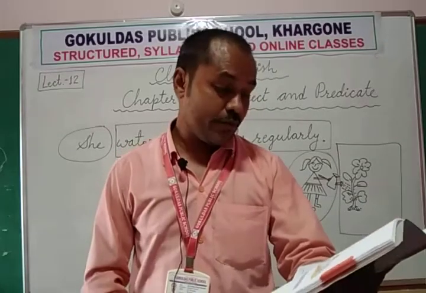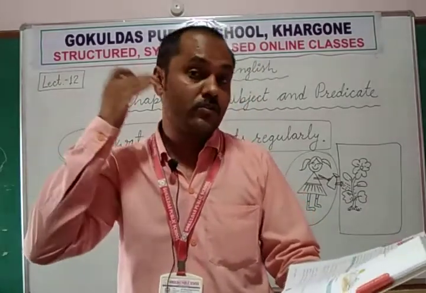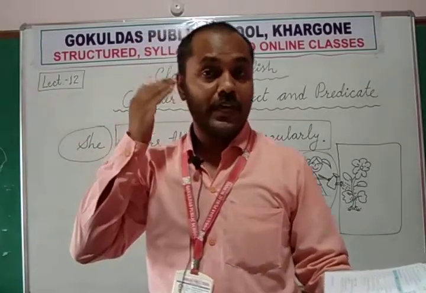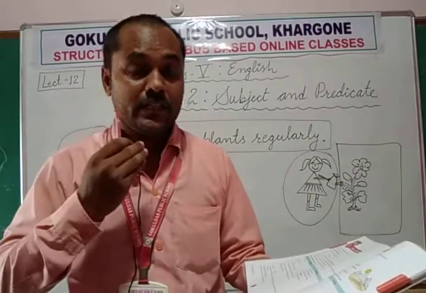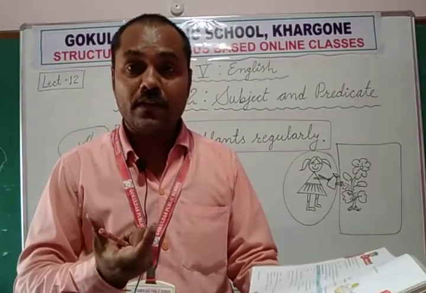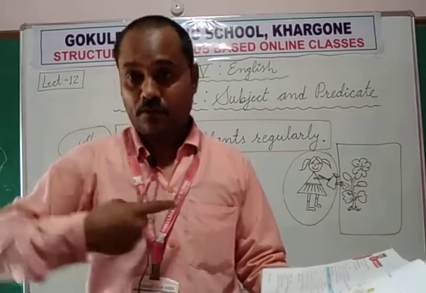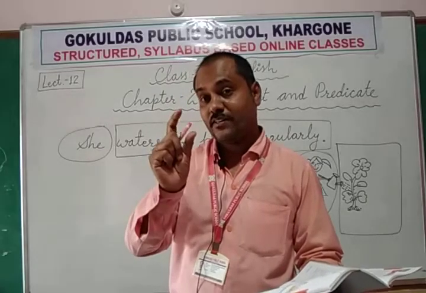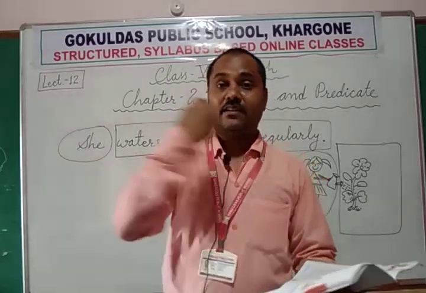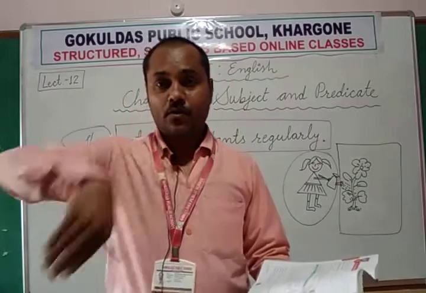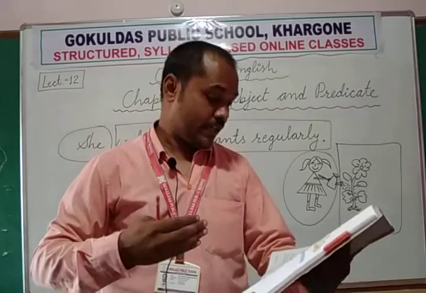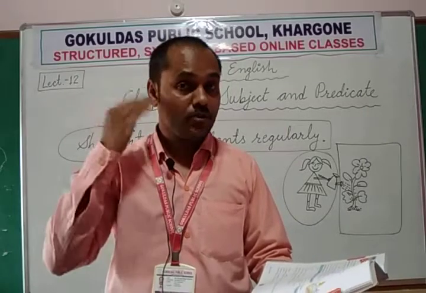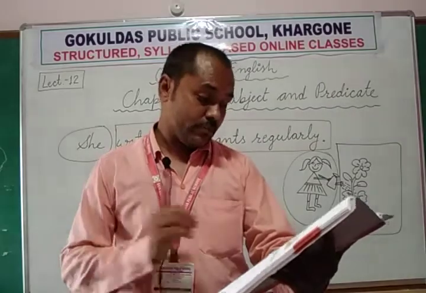Next, sentence number 2. We could not hear their voice. We could not hear their voice because they are so far away from here. So who could not hear? Here, we, all of us. We is only one word which acts as the subject here, and the remaining part is what we are saying about we: that we could not hear their voice. So we is the only subject.